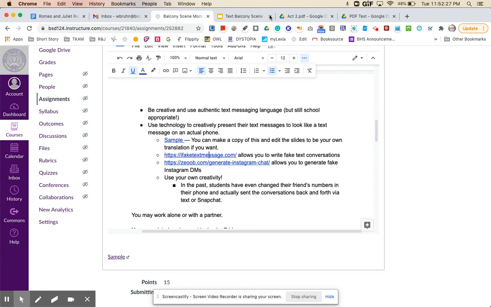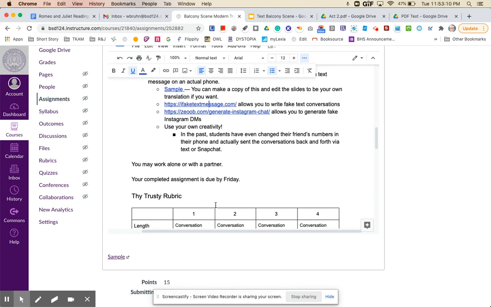So it's okay if you and one other partner have the same text conversation, but obviously it should not be the same across more than you and your partner. If I start to see 3, 4, or more people across different classes all having the same, then that's where we're going to run into a problem. When I say a partner, I mean one singular other person, and it should be someone that you trust that's not going to give your hard work to another group, because then you will all receive zeros. So make sure that if you do choose to do a partner, that you let me know who your partner is, so that I'm not confused about why you're submitting the same work.